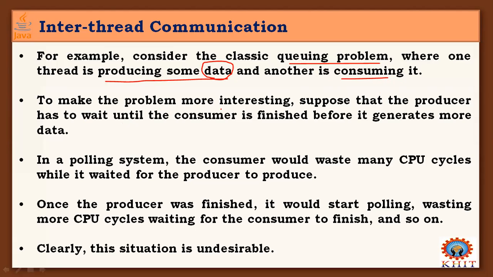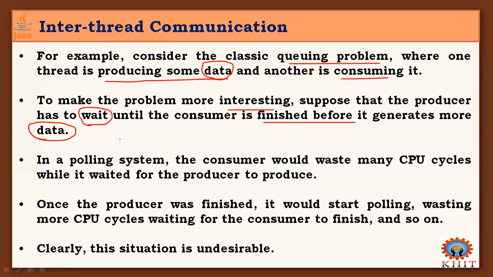To make the problem more interesting, suppose the producer has to wait until the consumer finishes before it generates more data. Here we need to maintain a temporary buffer. Based on the buffer size, the producer produces items into the buffer and the consumer consumes items from the buffer.